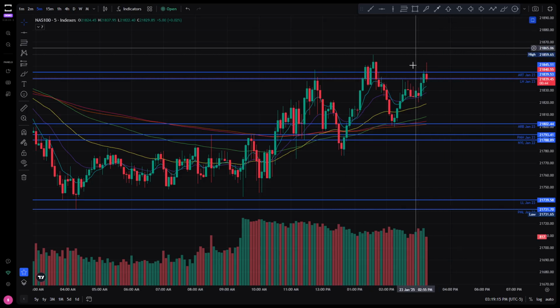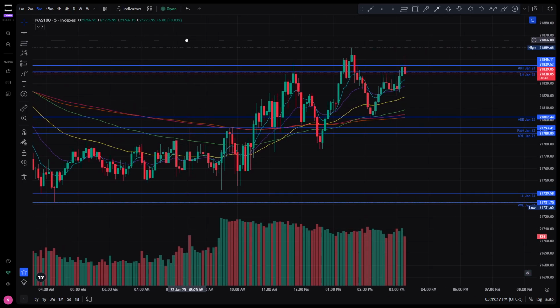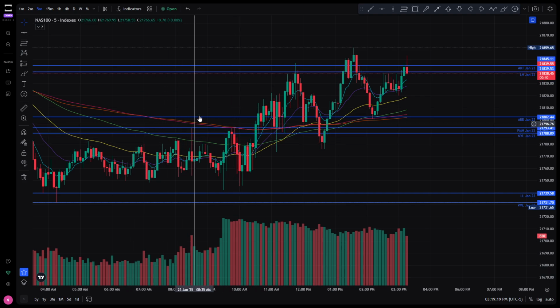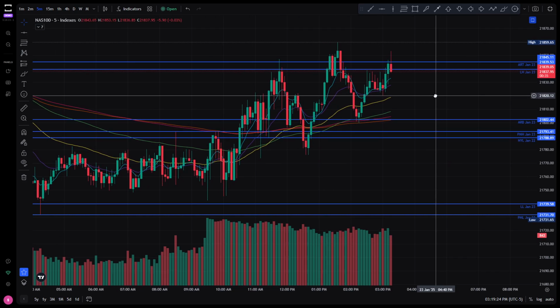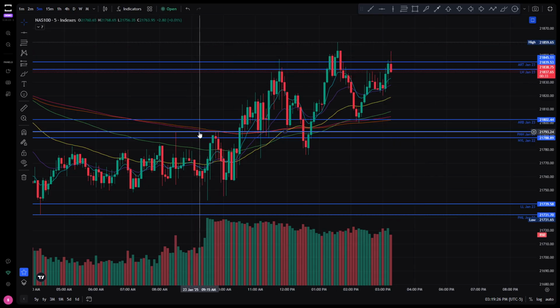And you can delete these vertical lines once you're done. That's just simply helping you find the levels, find the time ranges, and define them. Okay, guys? So I hope that helps everybody understand how we get our levels.